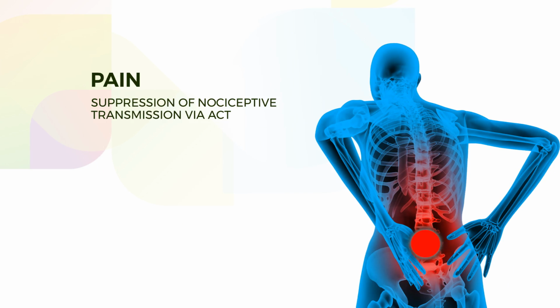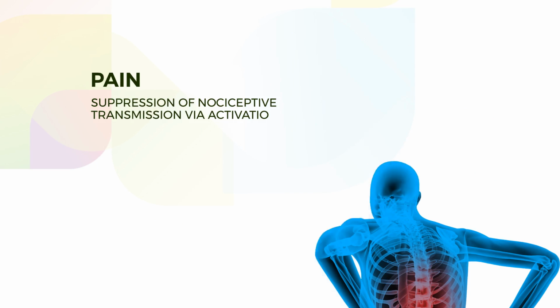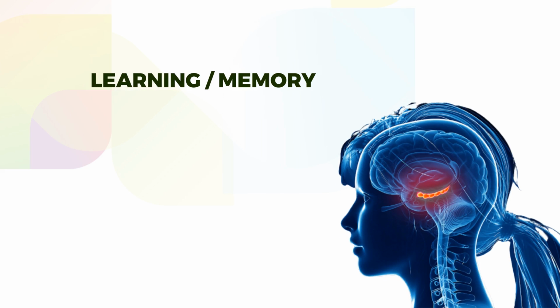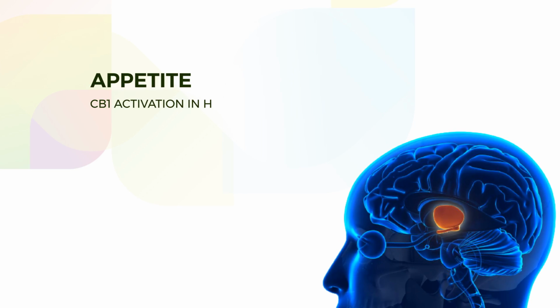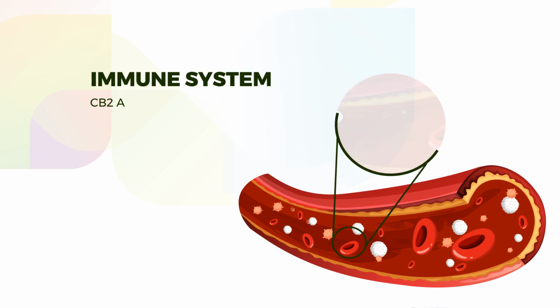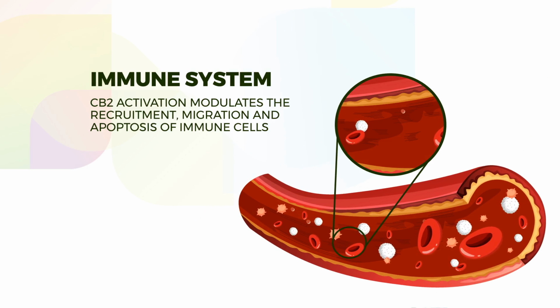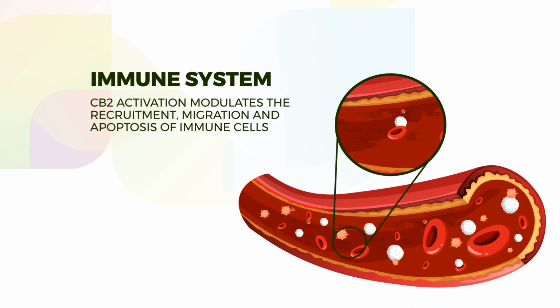Physiological roles. Pain. Suppression of nociceptive transmission via activation of CB1. Learning or memory. Suppression of hippocampus due to high CB1, possible role in PTSD or anxiety due to suppression of fear memories. Appetite. CB1 activation in hypothalamus. Immune system. CB2 activation modulates the recruitment, migration, and apoptosis of immune cells.